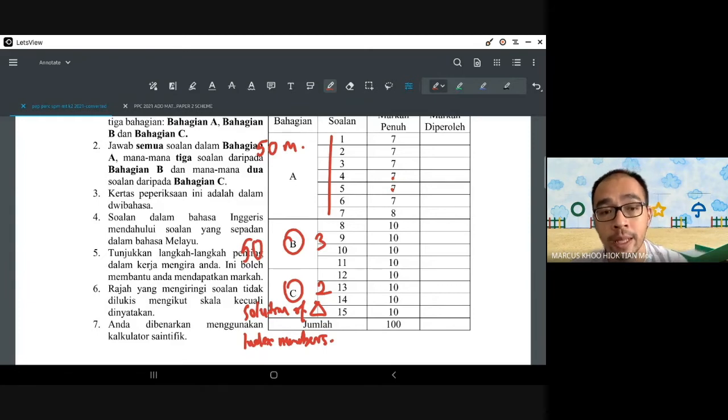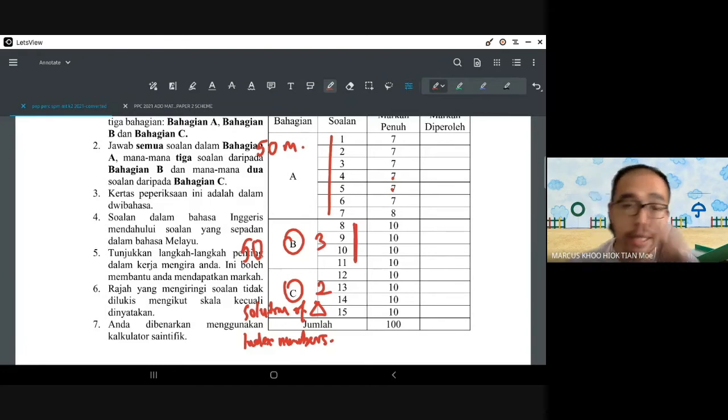You know that there are 2 topics that are definitely coming out, which are solution of triangle and index numbers. I cannot tell you what topics are going to come out in questions 8, 9, 10, 11. There is no way for us to know. But we know section C definitely will have these 2 questions. So as you do your revision, it is best to start with these 2 chapters because you know they are going to come out. If you do well enough in solution of triangle and index numbers, you'll get 20 out of 100. After that, you proceed to the rest of the questions.